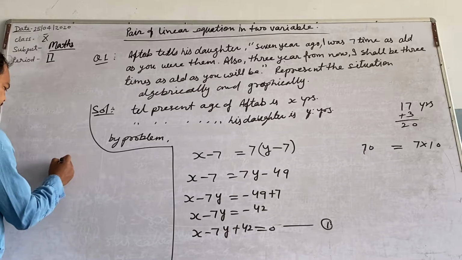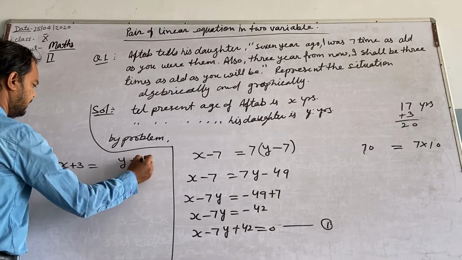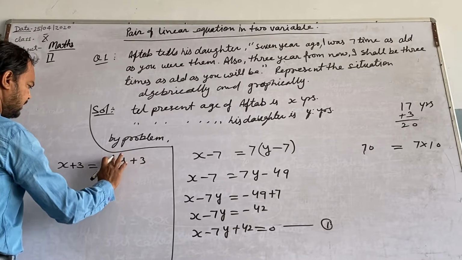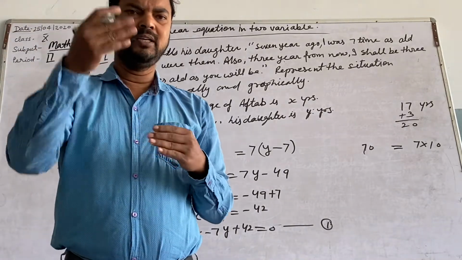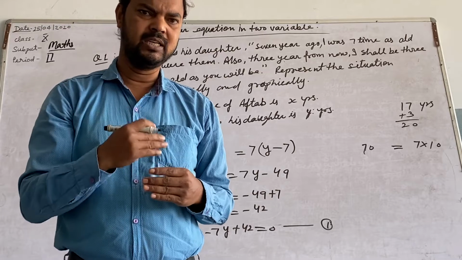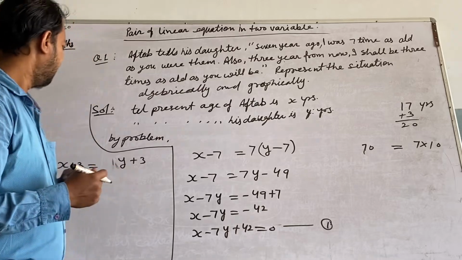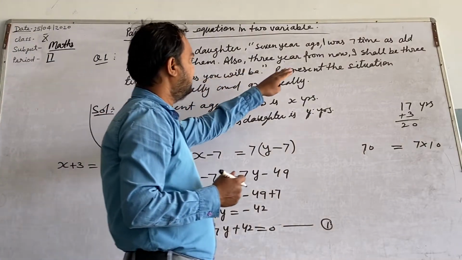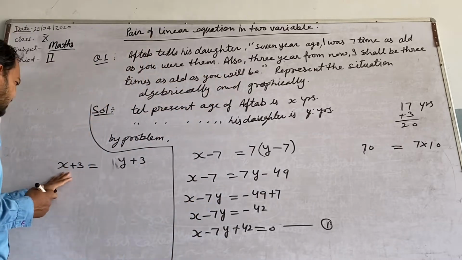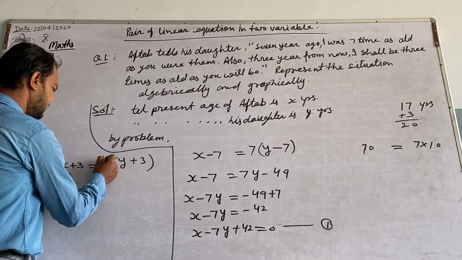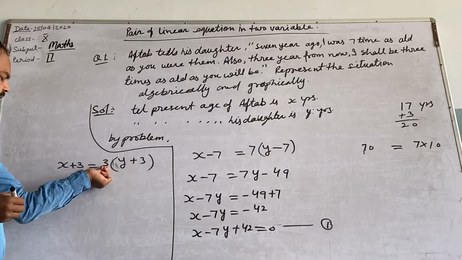Then Aftab is x, daughter is y. First of all, add 3. Here, one more thing, we will add or subtract in both. जब सिंपल सी बात है, एक की एज बढ़ेगी तो दूसरे की बढ़ेगी, एक की घटेगी तो दूसरे की घटेगी. अगर हम 3 ईयर आफ्टर करें तो आफ्टर 3 ईयर दोनों को जोड़ना है. राइट? Now I shall be 3 times as old as you will be. Aftab is 3 times of his daughter, right?